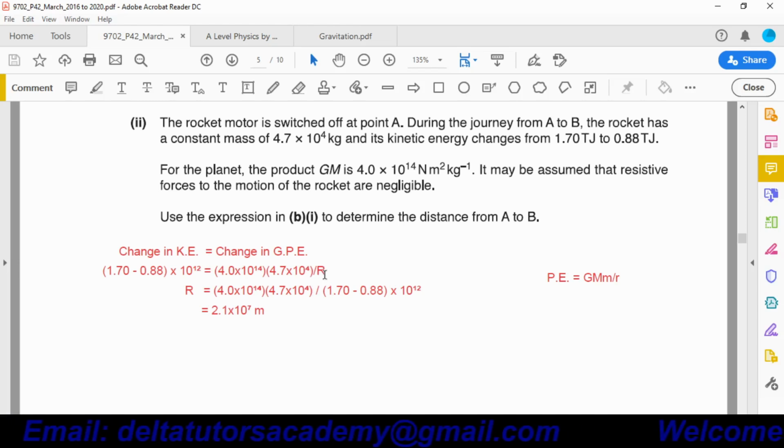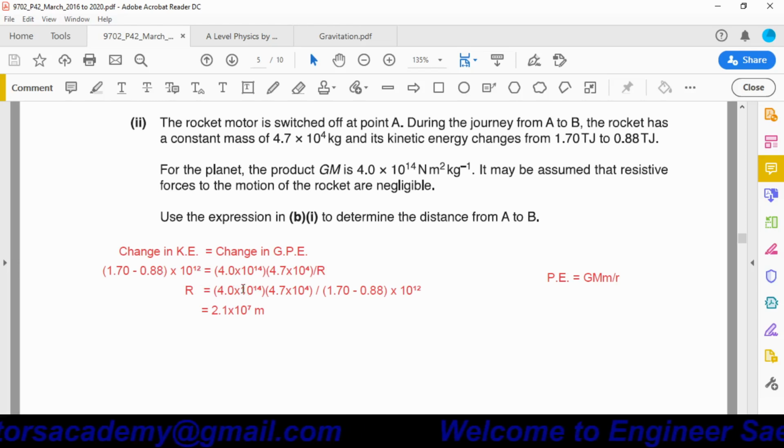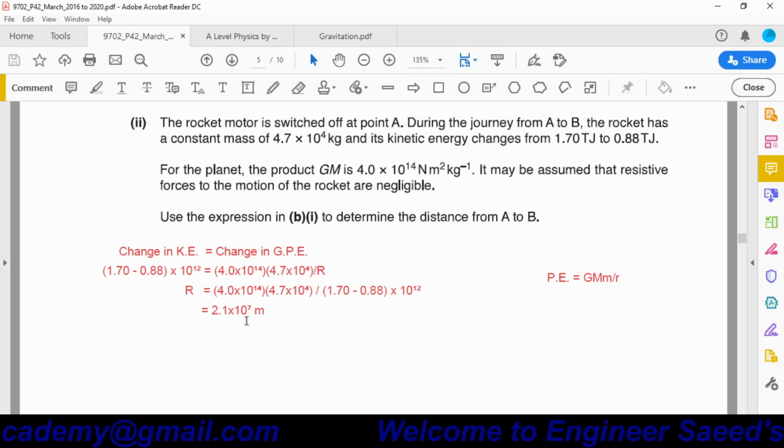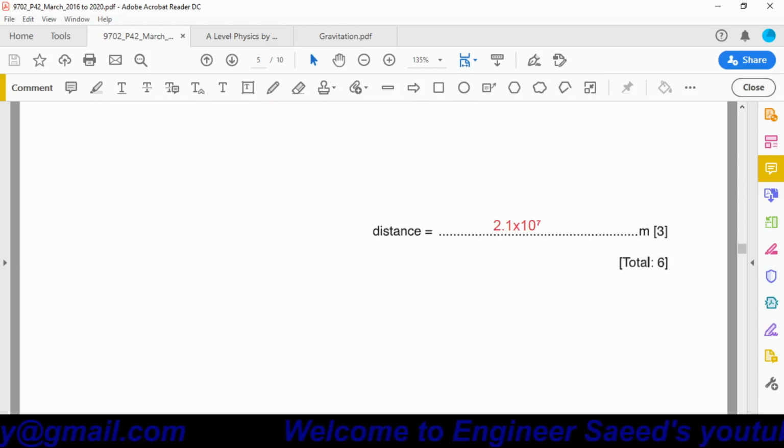R is the separation between these two points. We have to calculate R, so we make R the subject. Taking these quantities to the other side and solving, we get the answer 2.1 × 10^7 meters. So the distance between points A and B is 2.1 × 10^7 meters.